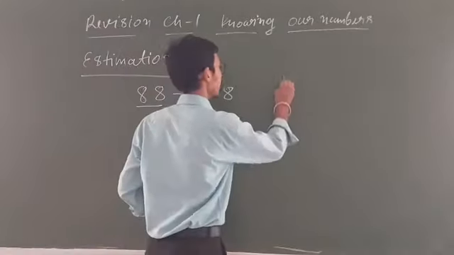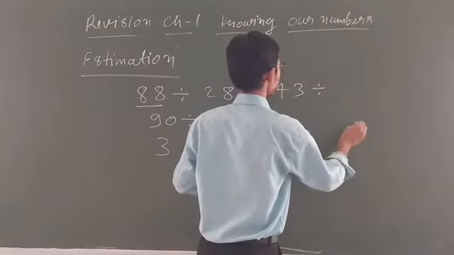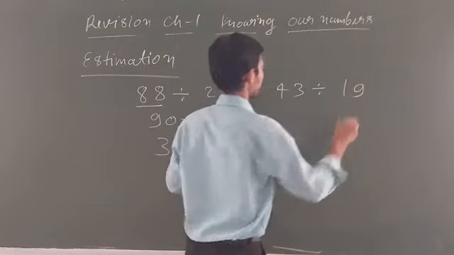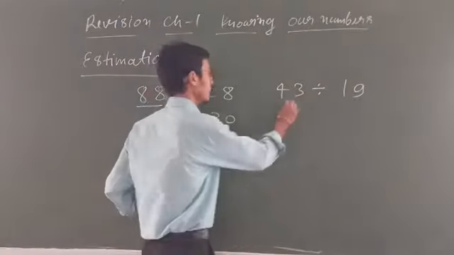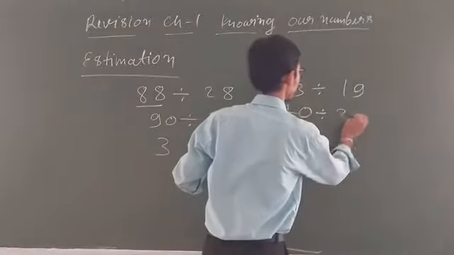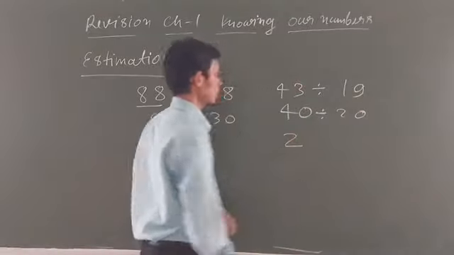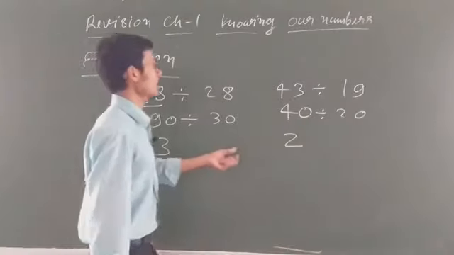Same concept: like 43 is given, and it is divided by 20. Okay. So you know that 43 you can write as near about 40, and this will be near about 20. So this will become 2. So student, this is based on your concept, your presence of mind, what you are estimating.